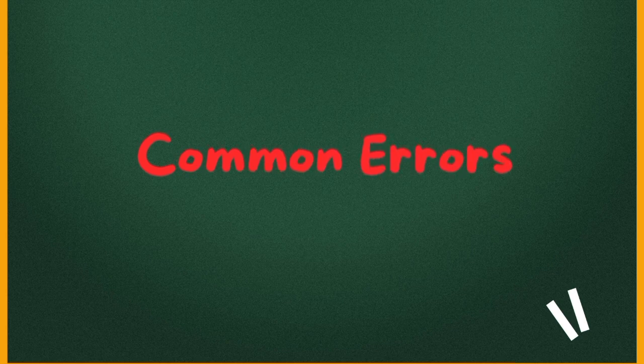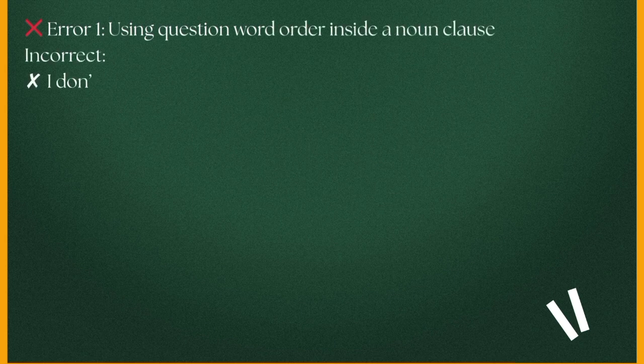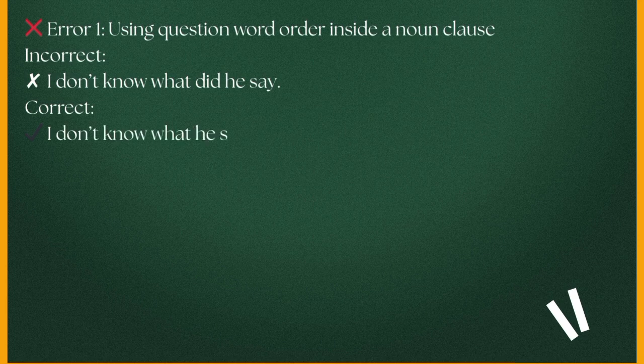Now, we move to the common errors that we need to avoid. Error 1. Using question word order inside the noun clause. For example, the sentence "I don't know what did he say" is incorrect. The correct one is "I don't know what he said." Why? Because noun clauses use statement order, not question order. The main verb I don't know already makes the sentence indirect, so the noun clause cannot form a second question.